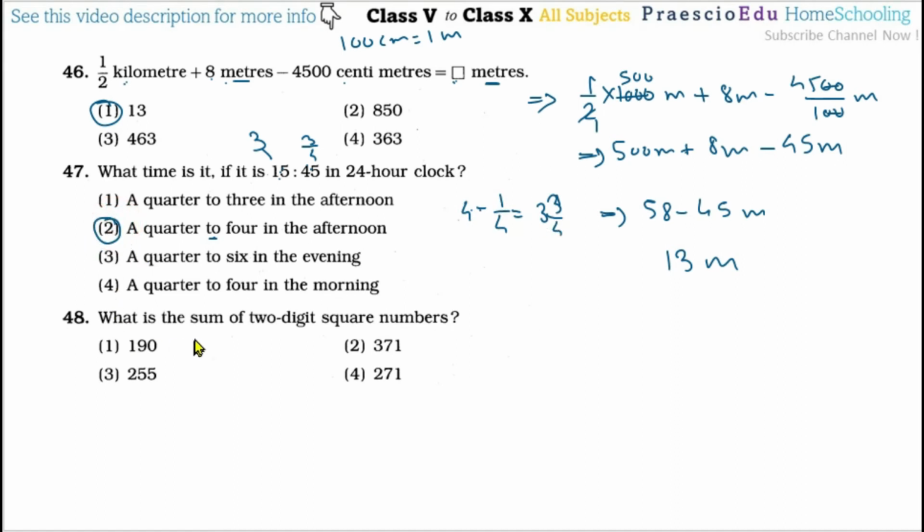Now, question number 48, what is the sum of 2-digit square numbers? So 2-digit square numbers: after 9, which is a single digit number, there is 16, then 25 plus 36 plus 49 plus 64, then 9 squared is 81, and then 100 is a 3-digit number. So up to only this much addition we have to do, and that is 271. So this is given in option number 4.